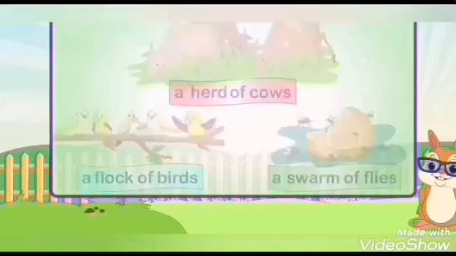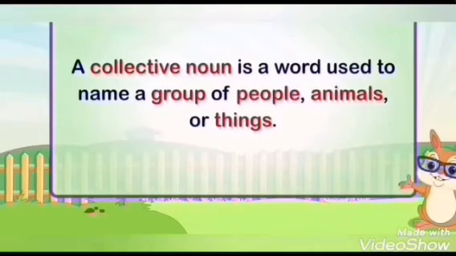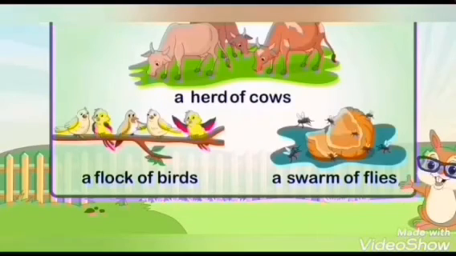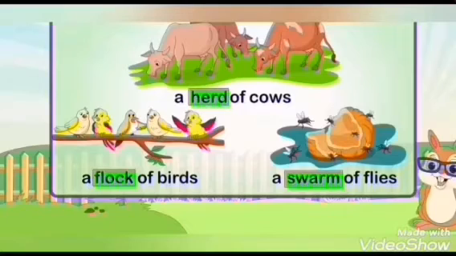So some more examples are here. And again I explain clearly about collective nouns. A collective noun is a word used to name a group of people, places and things. A herd of cows, a flock of birds and a swarm of flies. Is it clear to you?